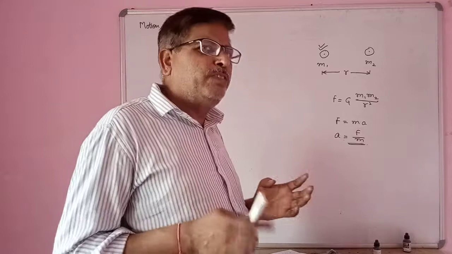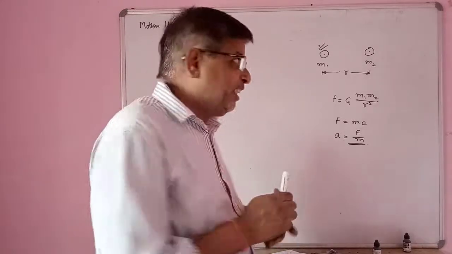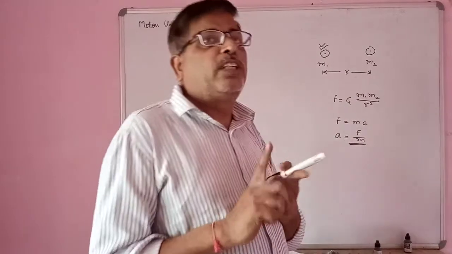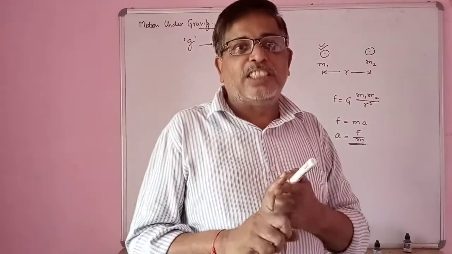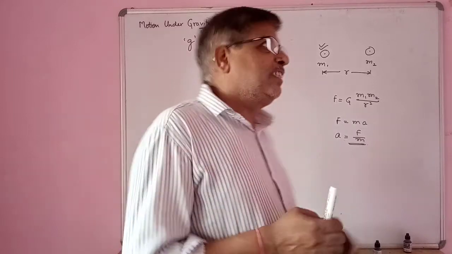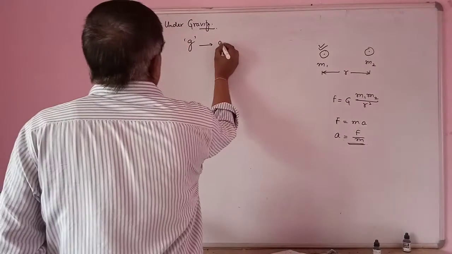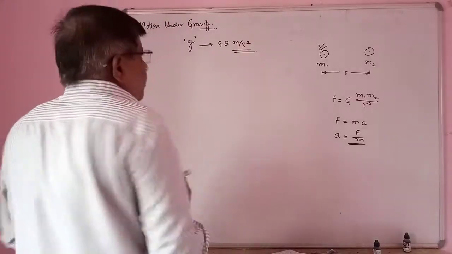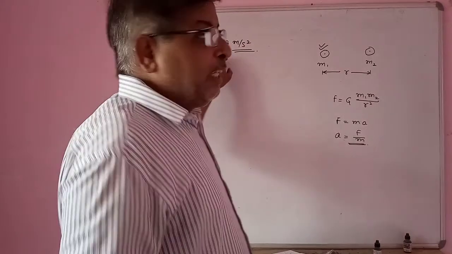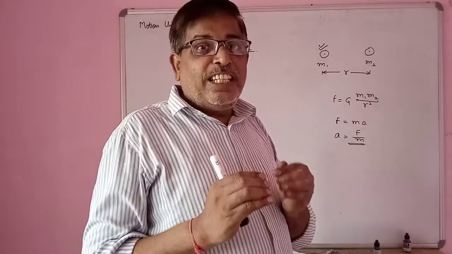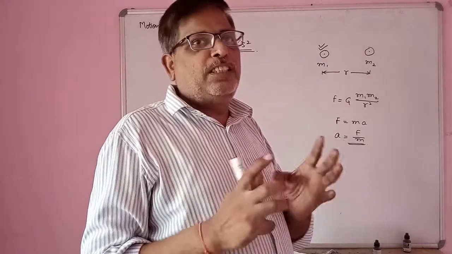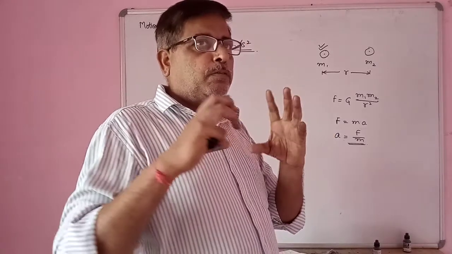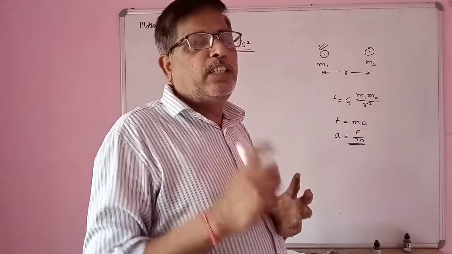For different objects we take it as a constant, and at Earth surface, this is also an important point, it is taken as 9.8 meter per second square. Again I am repeating, this is not 100% constant.